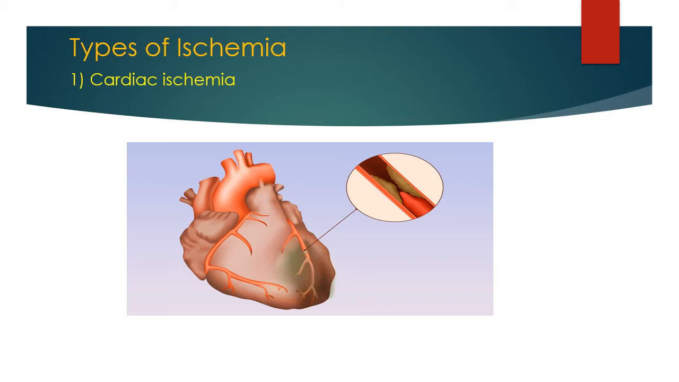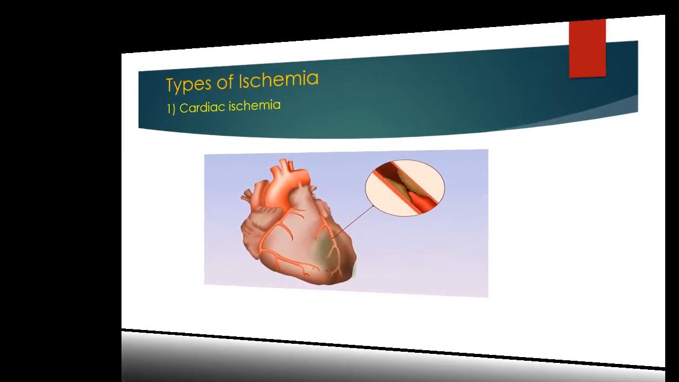Ischemic heart disease is the most common cause of death in most western countries. These are the types of ischemia, caused by insufficient blood flow. So this is the first type of ischemia.